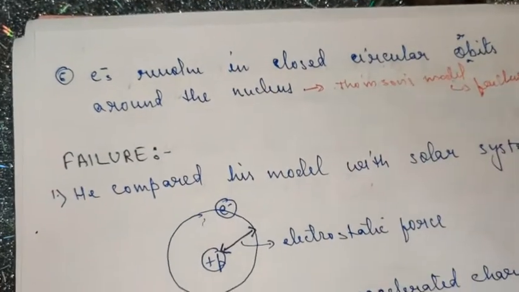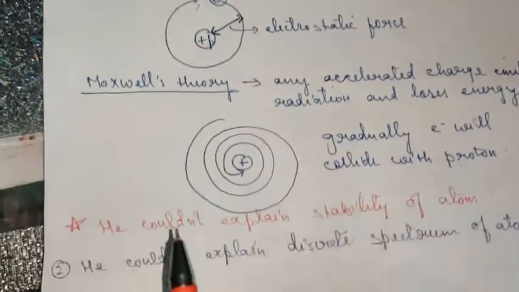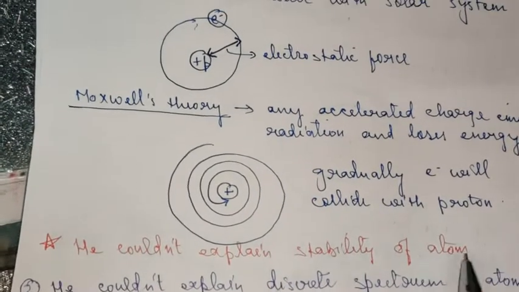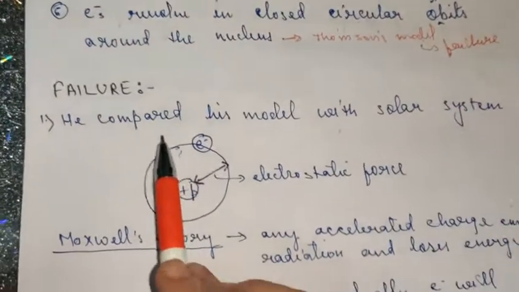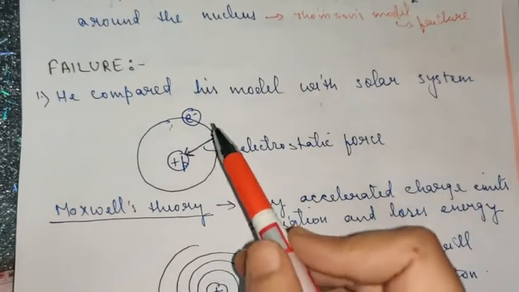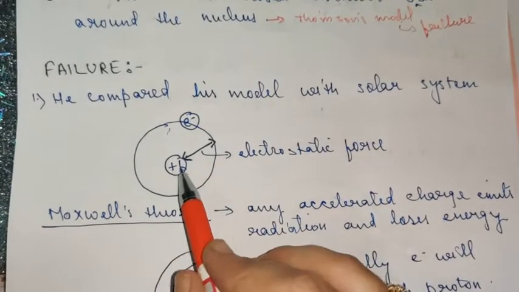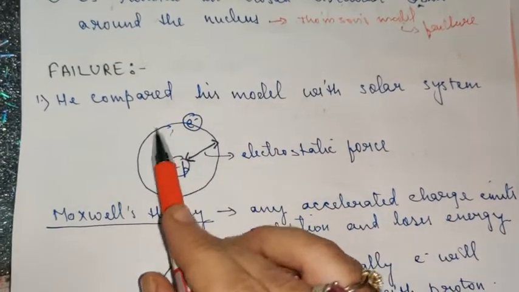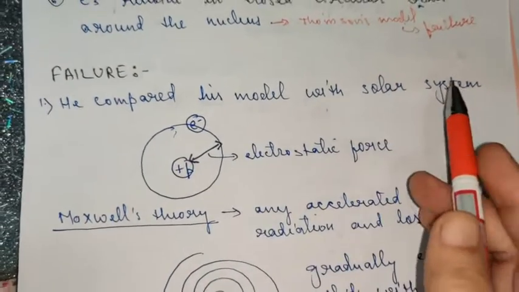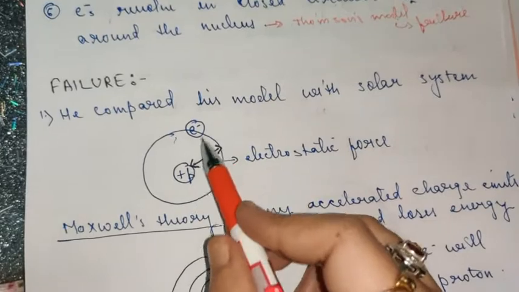Then where did he fail? He failed to explain the stability of the atom. He couldn't explain the stability of the atom. How? Because when he compared his system with the solar system, he couldn't justify how the electrons are revolving around the nucleus in stable orbits. He could not explain this. He compared his model with the solar system, and we all know that there exists an electrostatic force of attraction between two oppositely charged particles.